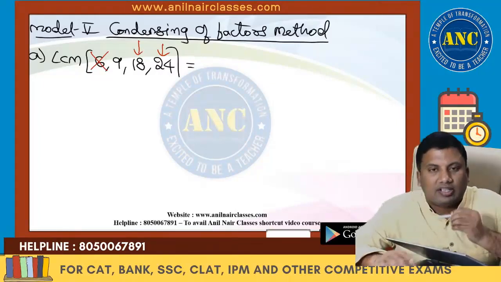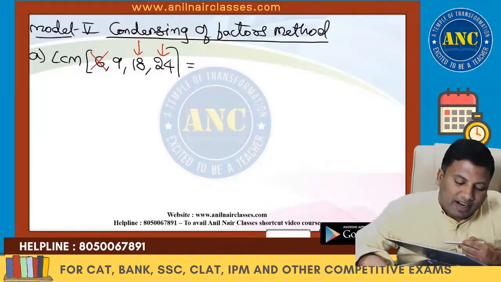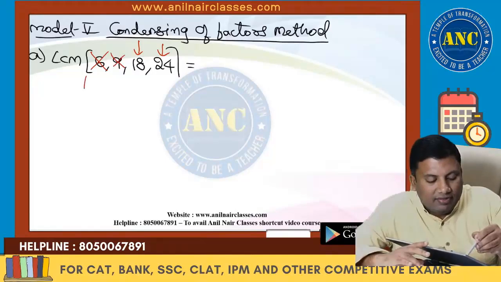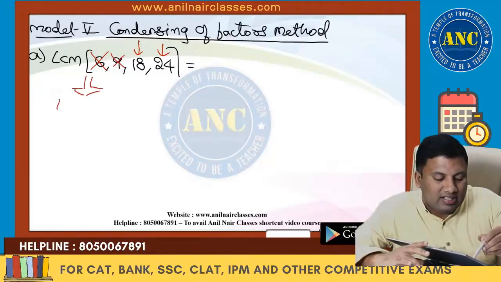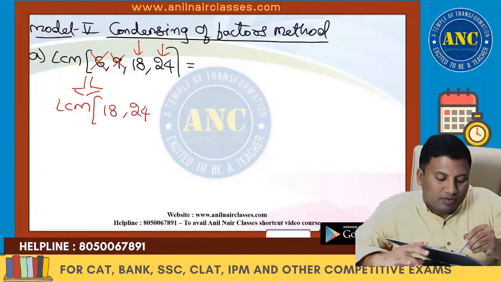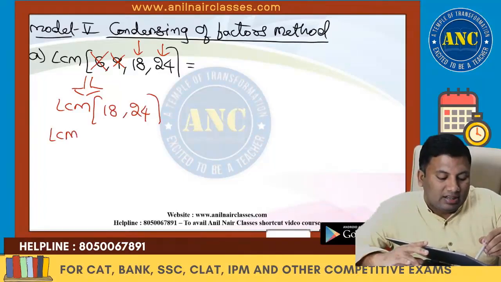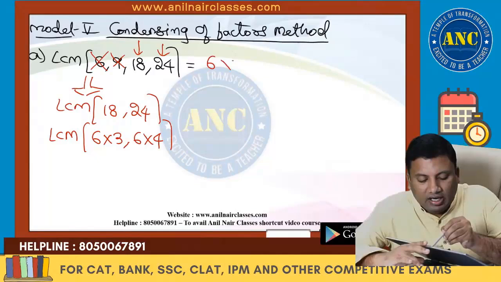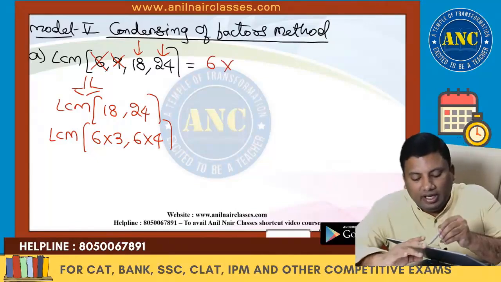Go to the next number, 18. What are the factors of 18? 9 is a factor of 18. Eliminate it. That means this question is equivalent to writing LCM of 18 comma 24. 18 is nothing but 6 into 3. 24 is 6 into 4. 6 is taken out. LCM of 3 and 4.